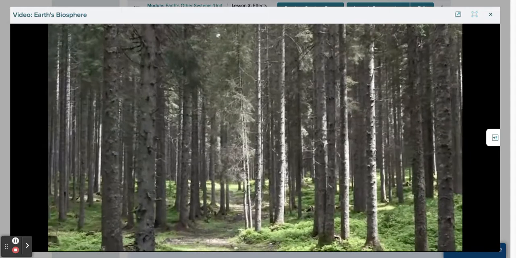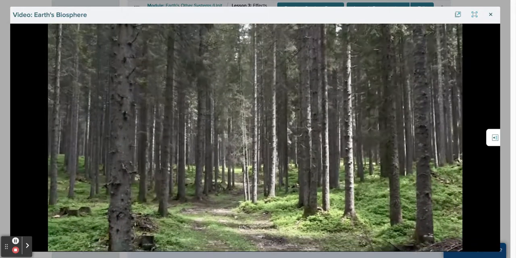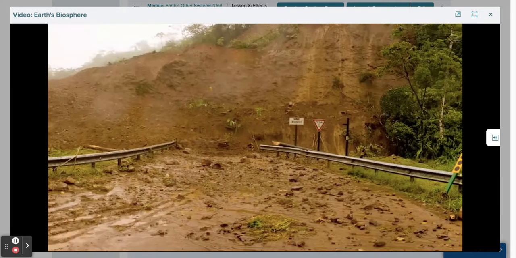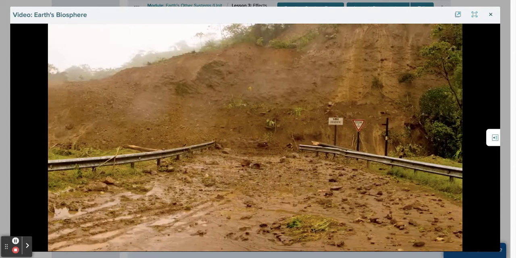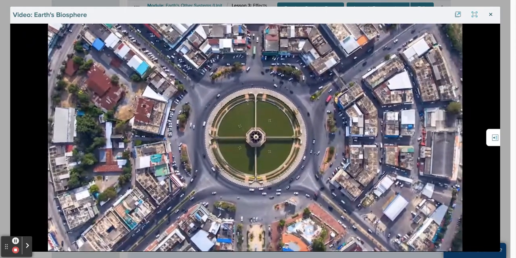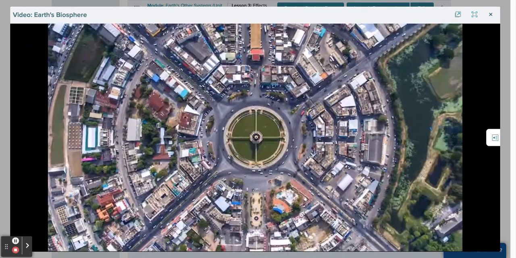Roots from trees and other plants hold on to soil and help keep the soil from eroding or getting swept away by wind or water. Having fewer plants in an area can increase the risk of landslides. It's not just what we take out of the biosphere that could cause a problem. It's what we put into it as well.